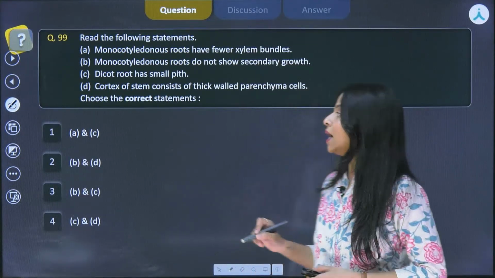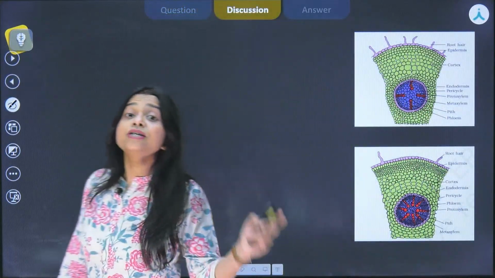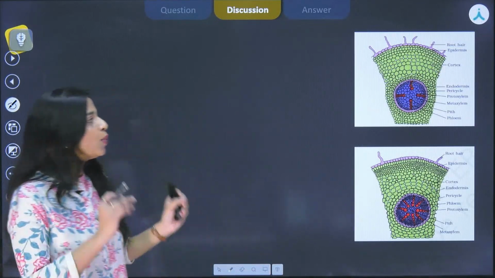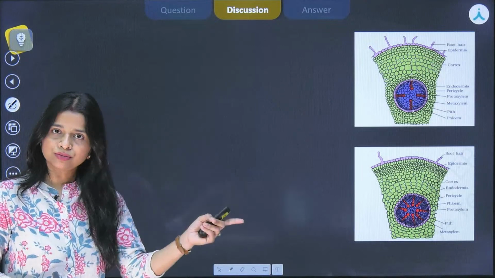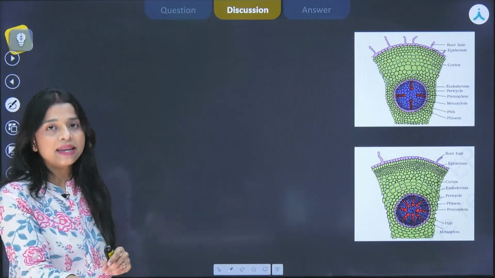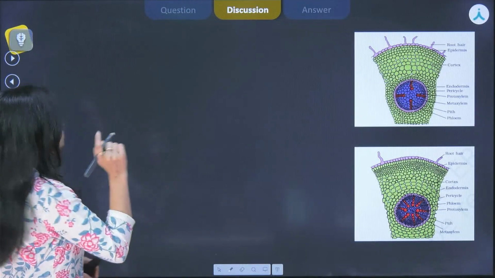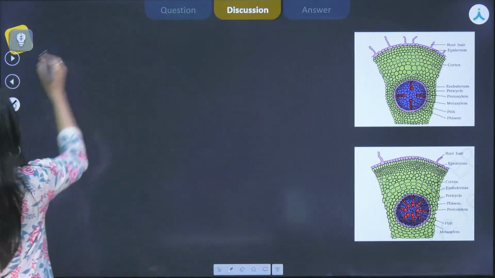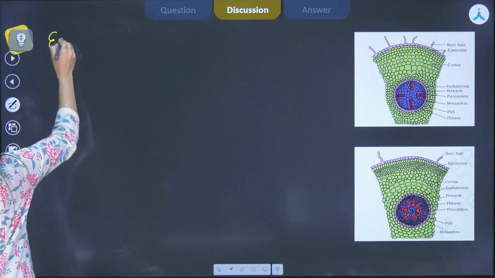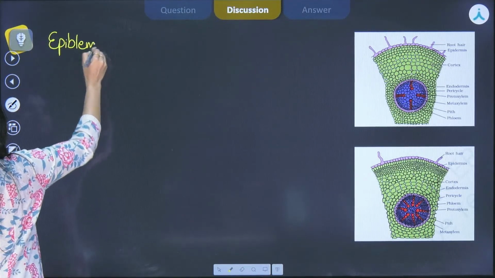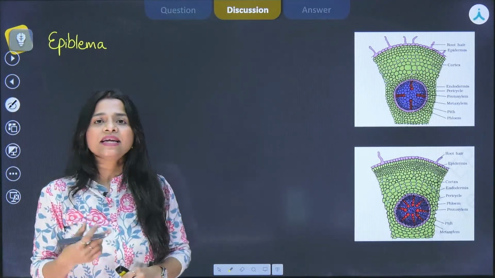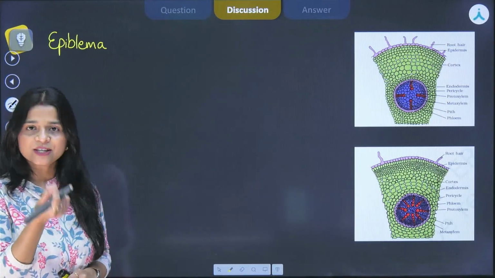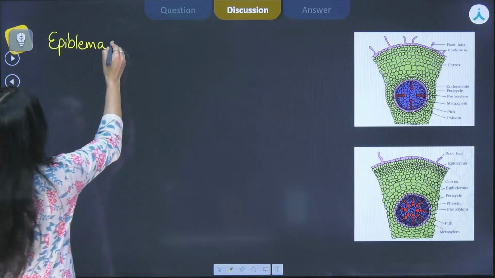Let us see what we understand when we are differentiating the anatomy of the dicot root or the monocot root. So I will take up the characteristics of dicot root, and along with that I will be comparing them with the monocot. So the very first we will begin from the outer side, from the epiblema. So the outermost layer, that is epiblema. In case of root, we call it epiblema. In case of stem, we are calling it as epidermis, or leaf, we call it as epidermis. But when it comes to root, we are using this special term, that is epiblema.